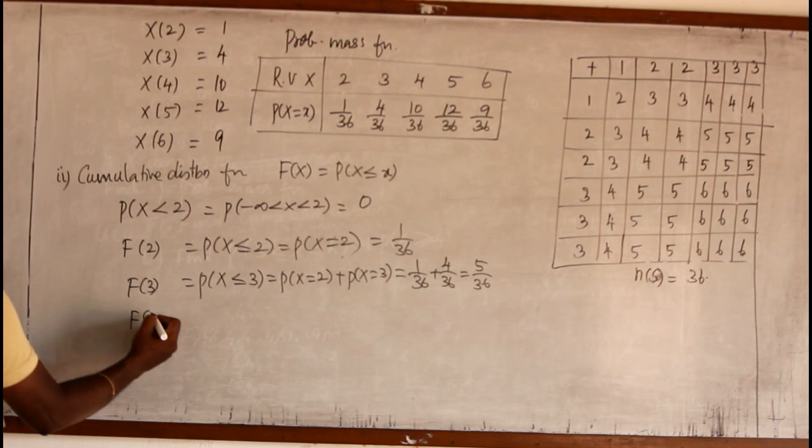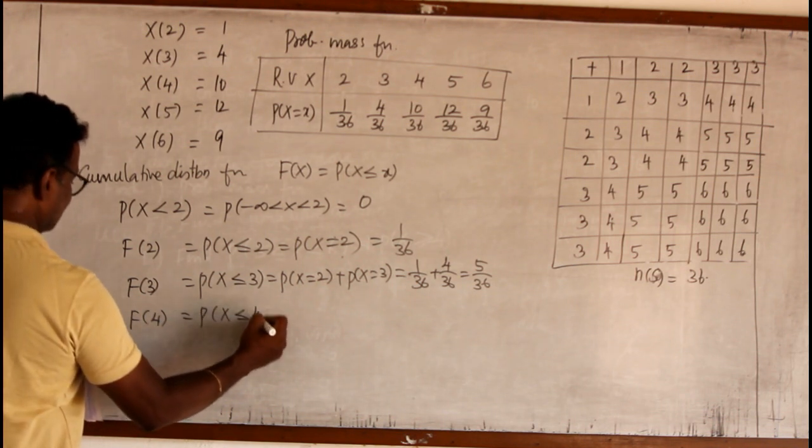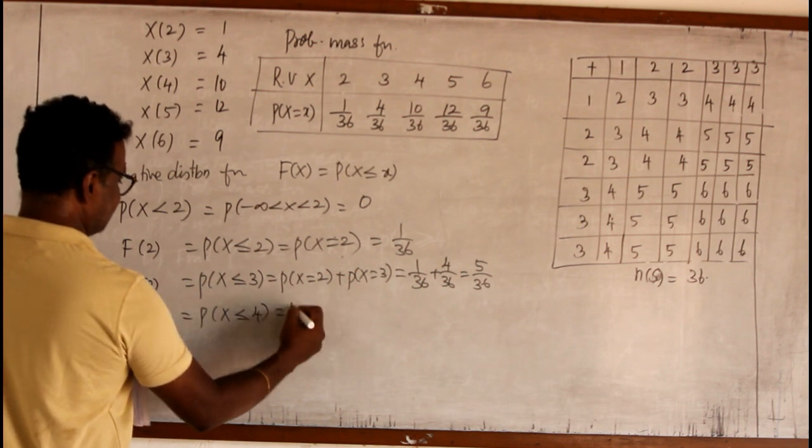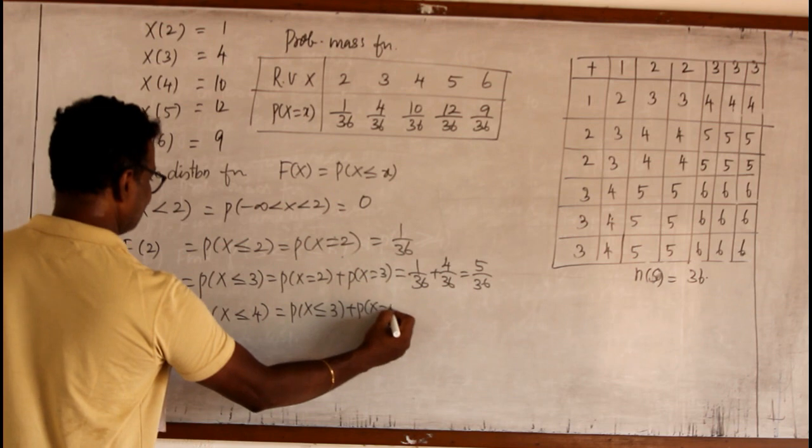Now we shall write the remainder. F of 4 is P of X less than or equal to 4. That is up to 3, P of X less than or equal to 3, plus P of X equal to 4.